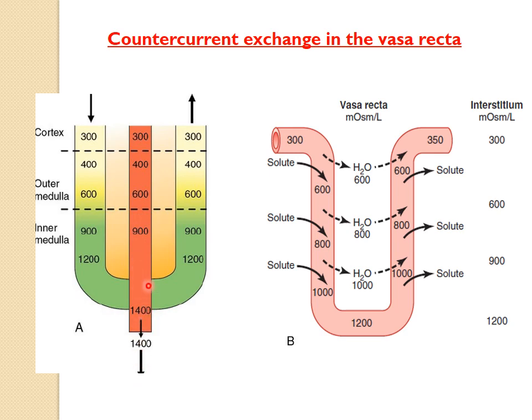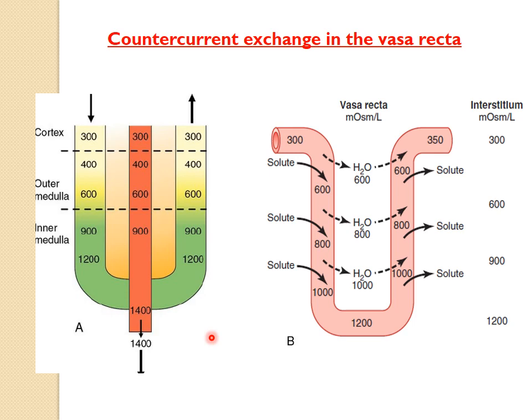Then what would happen? So then what will happen? Because of the permeability of this capillary to the solutes, every time the solutes will move into the capillary and it will lose the water. So the osmolarity of the peritubular capillary will keep on increasing, but every time it will decrease the solute from the medullary interstitium. That may cause a dissipation of the hyperosmolarity of this medullary interstitium.